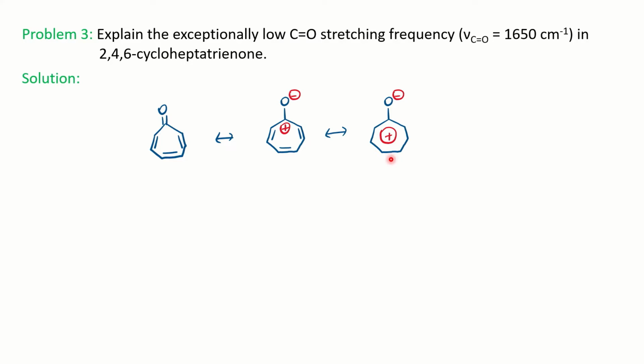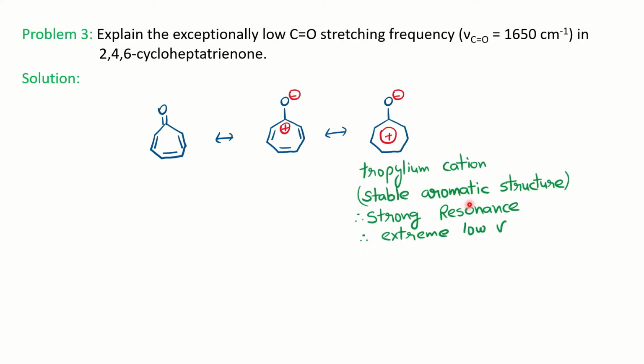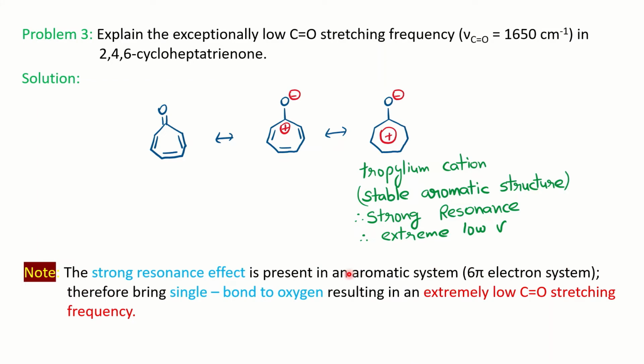And aromatic structures are very stable and possess strong resonance. Therefore, the frequency will decrease extremely low, to 1650. As you can see, in the previous problem it was around 1680 or 1690. Compared to that, it is further decreased to 1650. That is because of the presence of a strong resonance effect. Fine. So that brings a single bond characteristic as we compare the two.